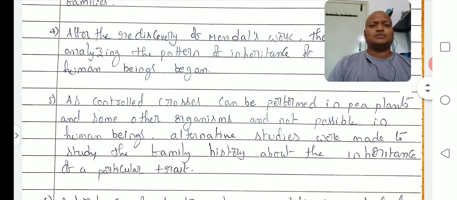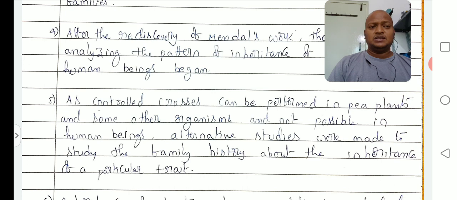Point number 5: controlled crosses can be performed in pea plants and some other organisms, but are not possible in human beings, so alternative studies were made of family history to study the inheritance of a particular trait. What are controlled crosses?